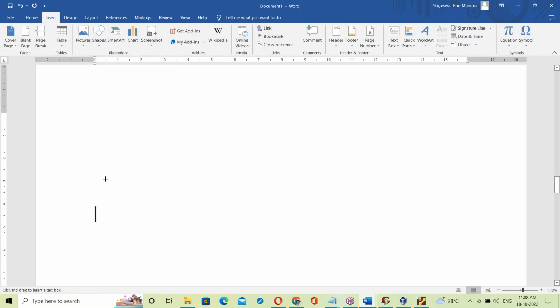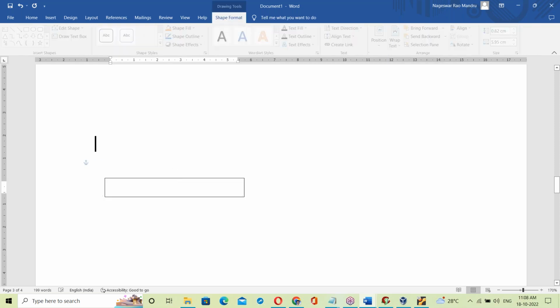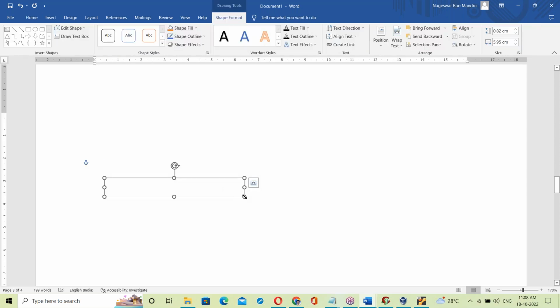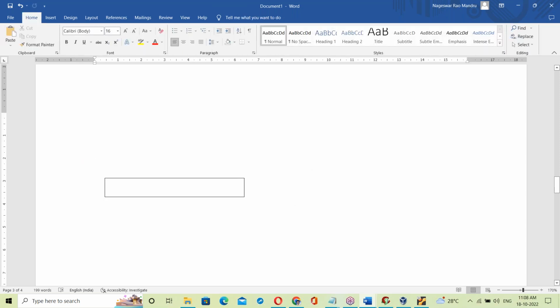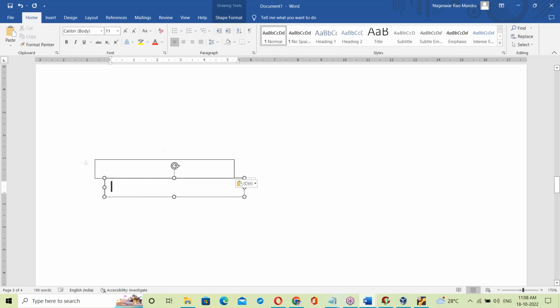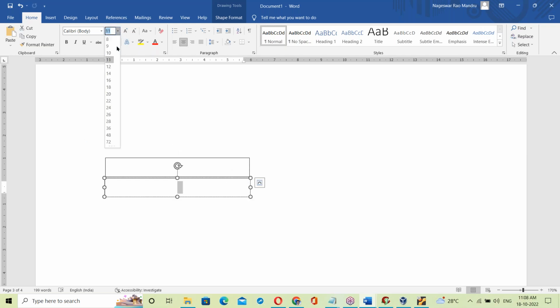Let us see the Windows platform. On a computer, there is hardware.